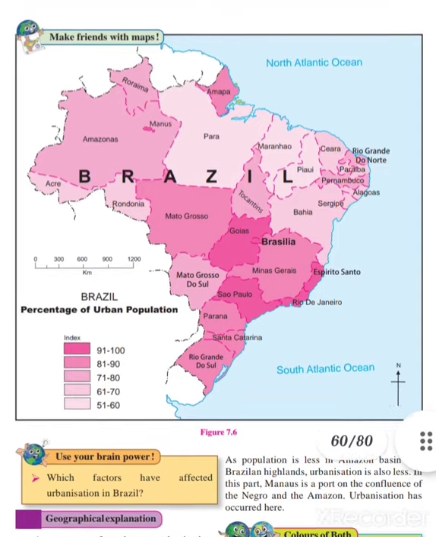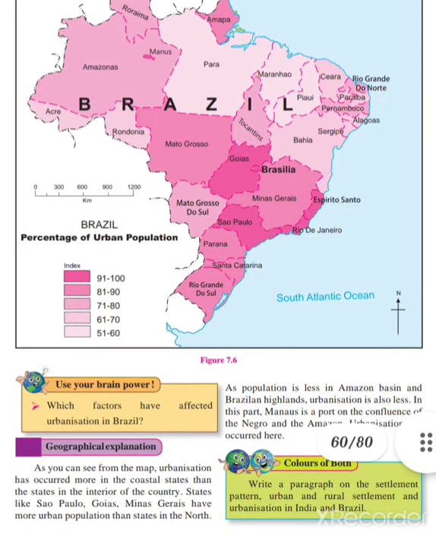You can see the Brazil map. These are the different cities. The ones which are colored dark have more urban population, and the ones which are light, very light, are the least populated cities or towns in the country Brazil.